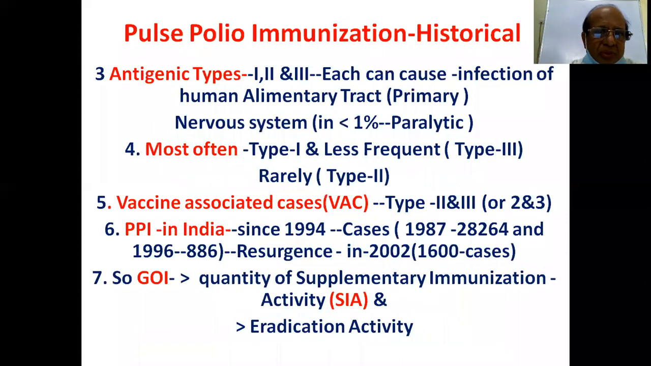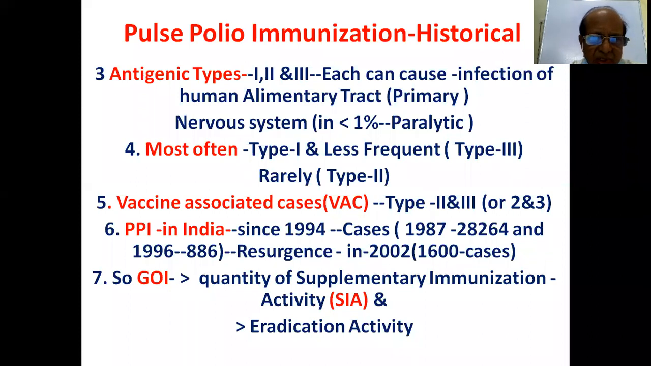Antigenic types already discussed, 3 types, and any type can cause polio and also paralysis. Most often the poliovirus disease is caused by type 1, less frequently type 3, rarely type 2. Vaccine associated cases are type 2 and 3. So 2 and 3 are related to vaccine associated cases, especially with oral polio.